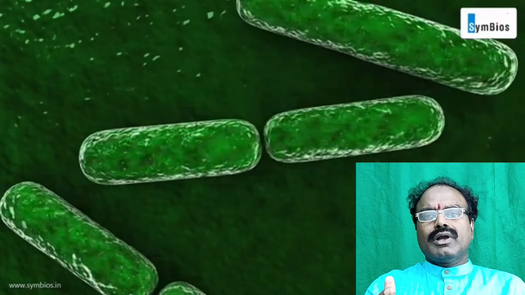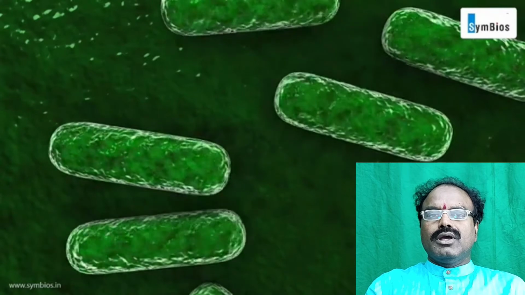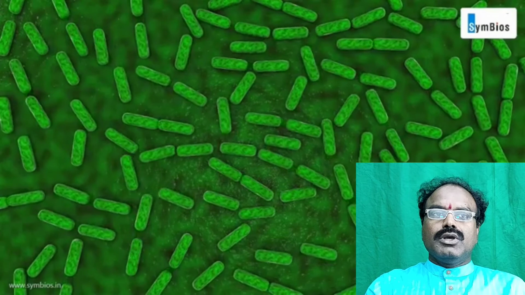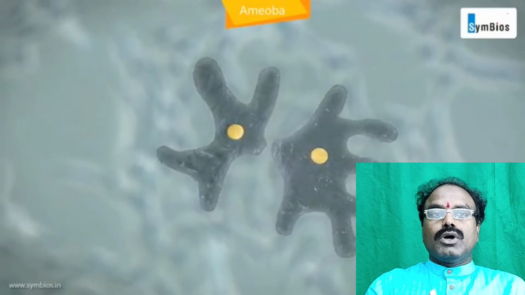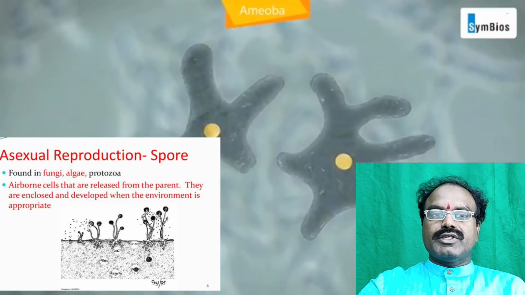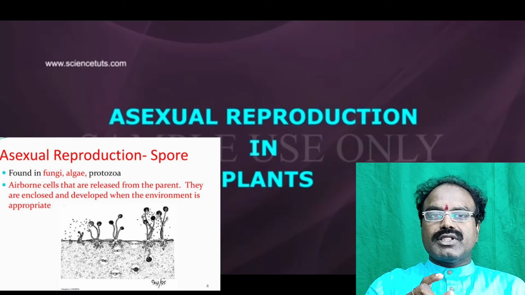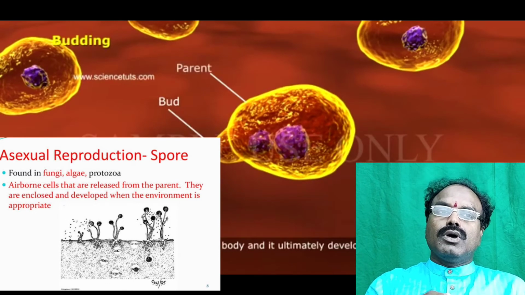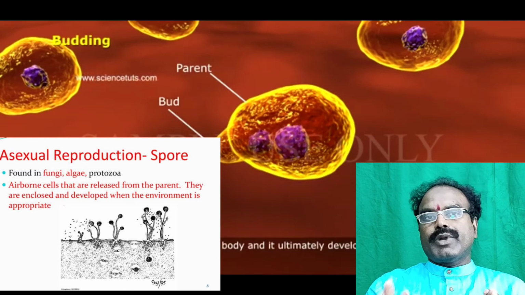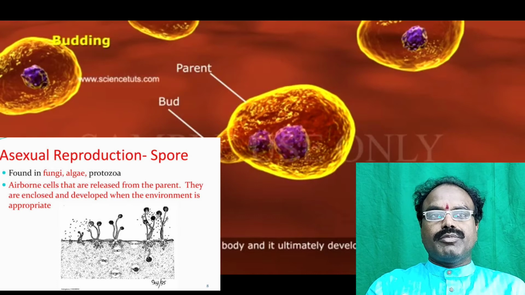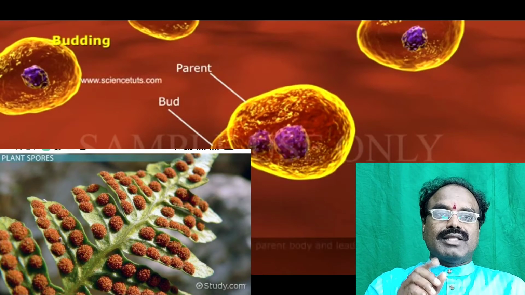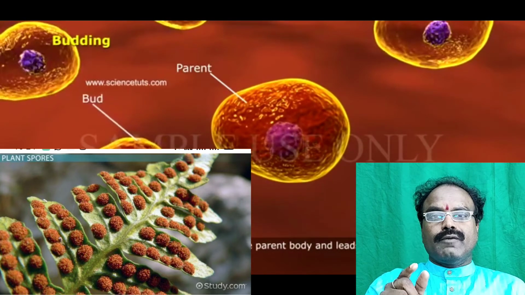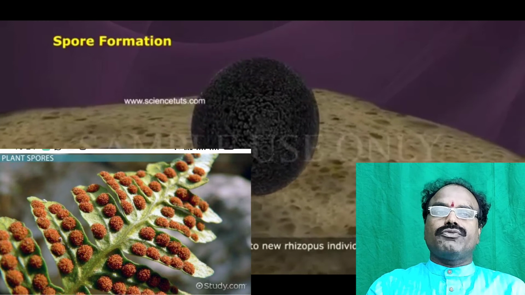These can all develop their offspring without any seeds. They can grow by natural vegetative propagation. Next, another method is spores. Example, rhizopus is the best example in fungus. It produces microscopic reproductive units called spores in the sporangium. When it bursts, the spores spread out. Under favorable conditions, they germinate and produce new ones. Fern plants also produce spores. The leaf of a fern which has sporangia is called sporophyll.